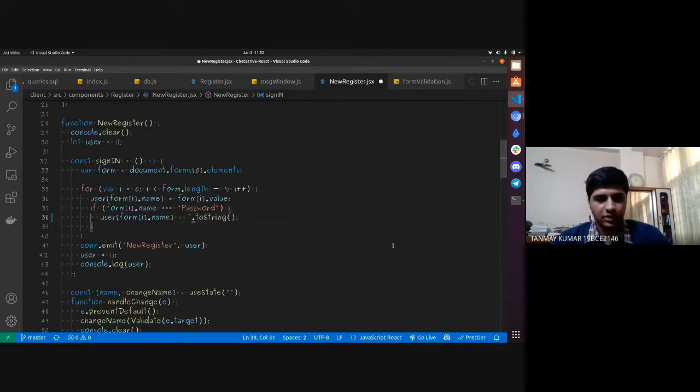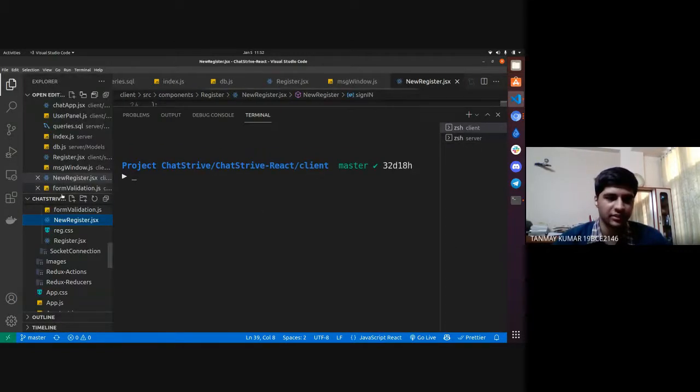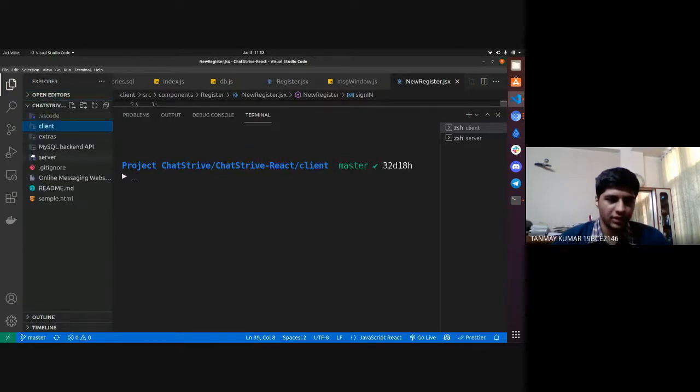Okay, now I will show you the practical implementation, how it is working. So there are the two sides. First one is the client and the server part. So these are the main folders. For the client side, for the front end part, the client folder, and for the back end part, the server folder. These are the APIs we tried to work upon, and then later on we will discuss about that also.